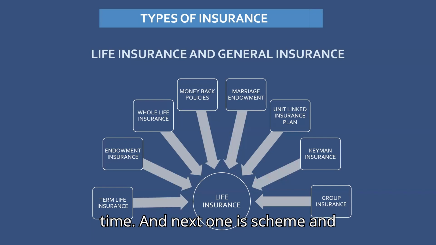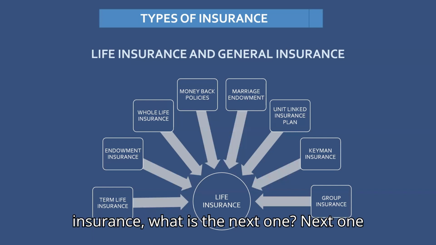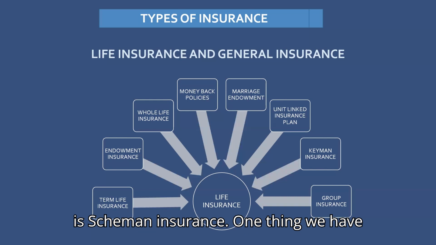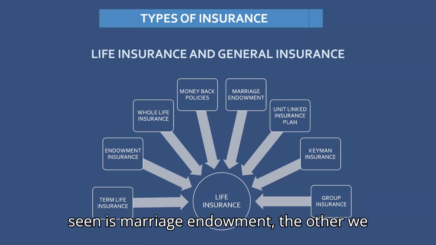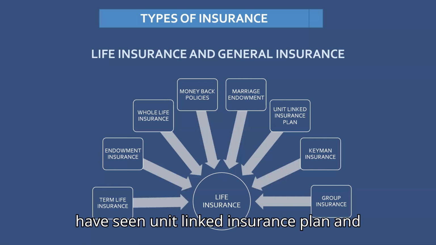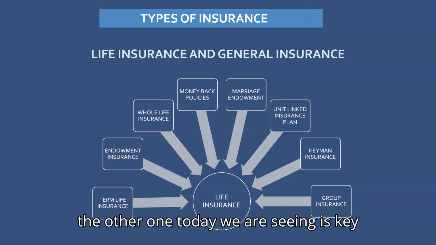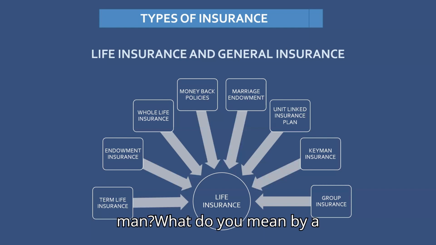And the next one is keyman insurance. What is the next one? Next one is keyman insurance. One thing we have seen is marriage endowment. The other we have seen is unit linked insurance plan. And the other one we are seeing today is keyman insurance. What do you mean by a keyman?